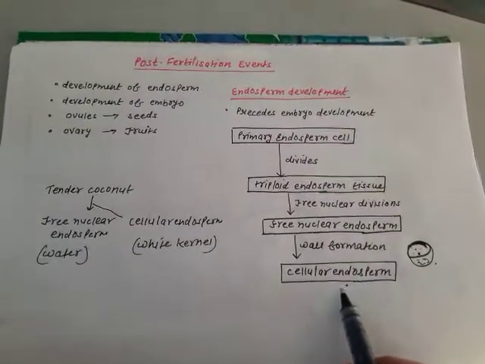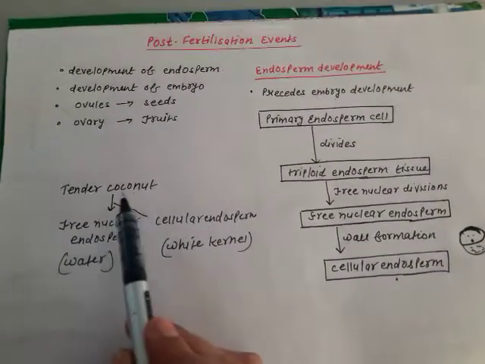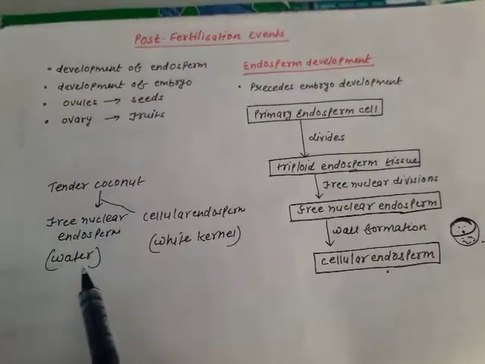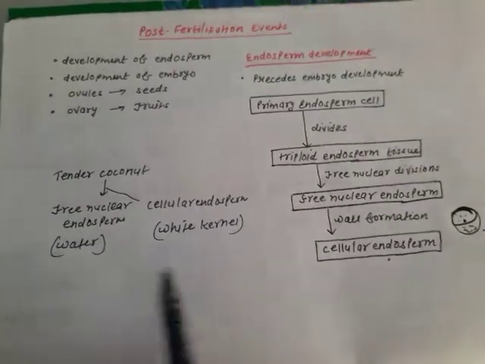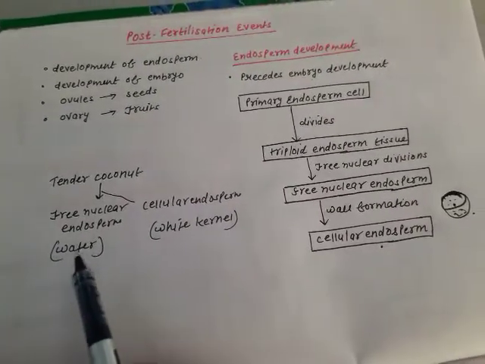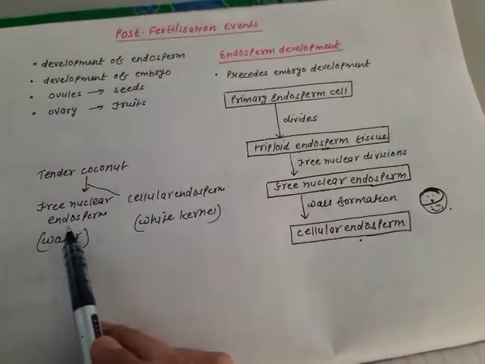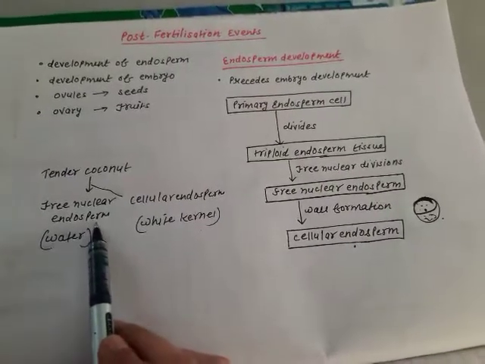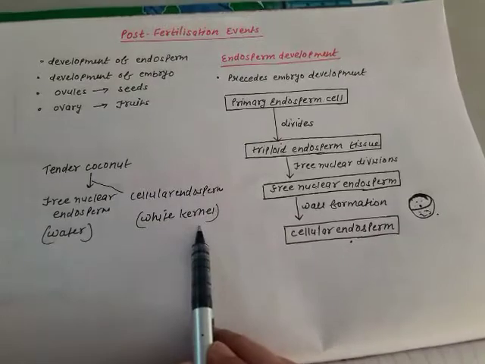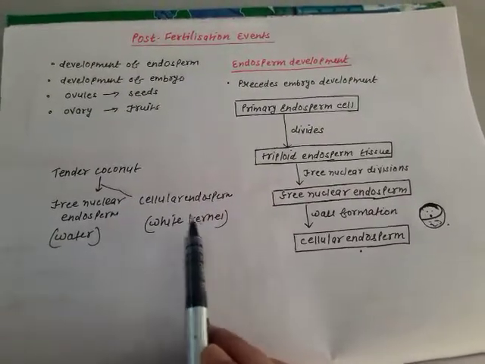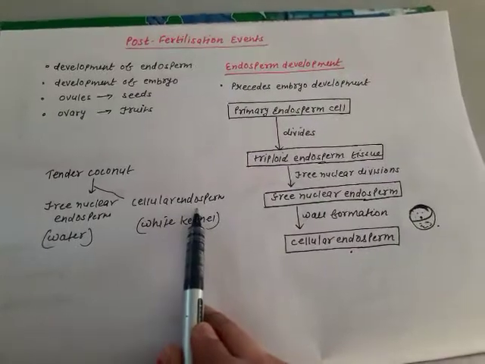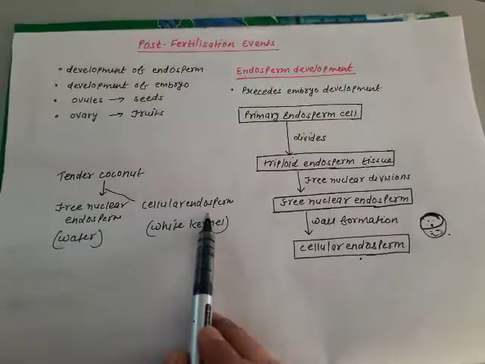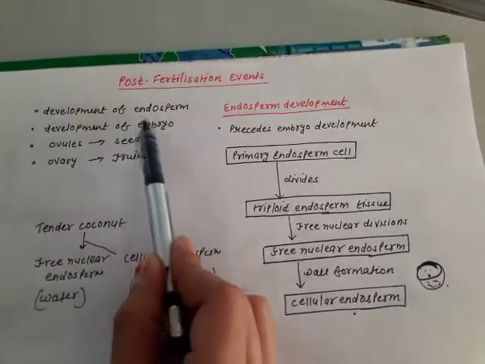Fine. We can take the example over here like tender coconut, जिसे आप कच्चा नारियल बोलते हो. Tender coconut contains water and white kernels. Fine. So water is what? It represents free nuclear endosperm, means the nucleus will divide repeatedly to form a number of nuclei, but the white kernels in the tender coconut represent cellular endosperm. Fine. That means the endosperm with wall formation. Fine. So this was about the development of endosperm.